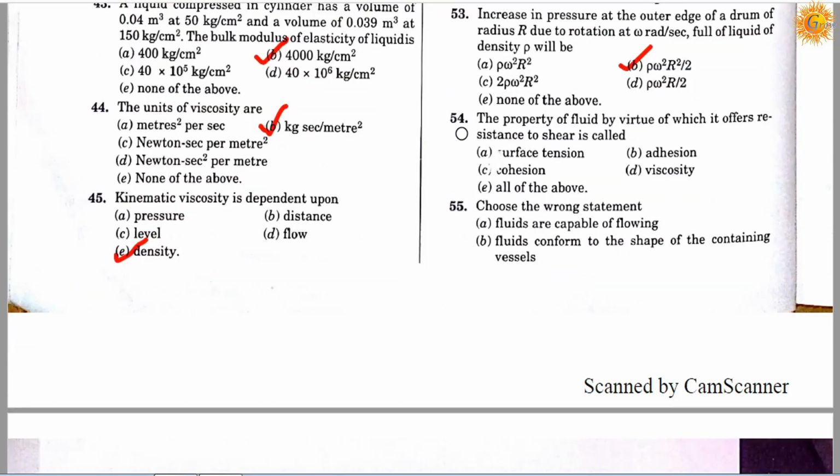Question number 54. The property of liquid by virtue of which it offers resistance to shear is called: option A surface tension, option B adhesion, option C cohesion, option D viscosity, option E all of the above. So correct answer is D. It's viscosity.